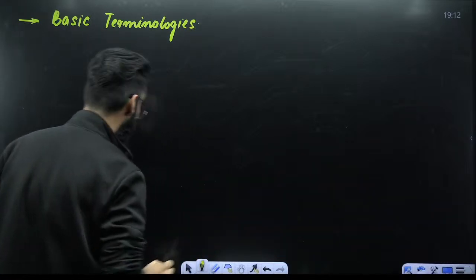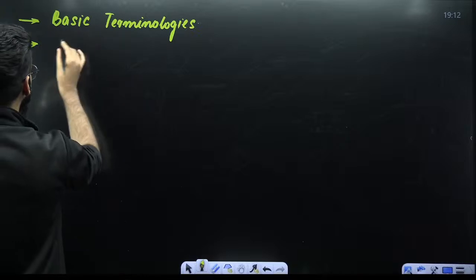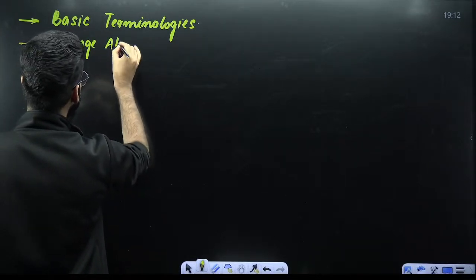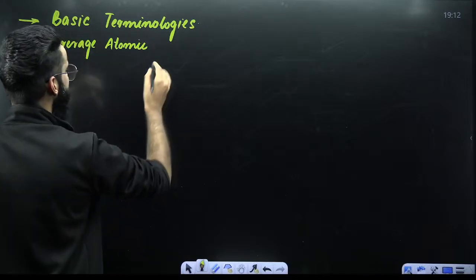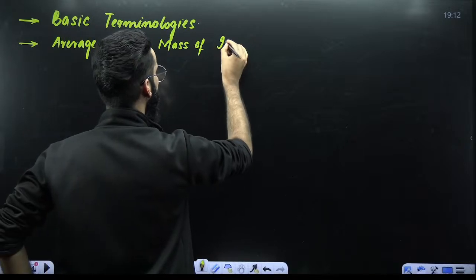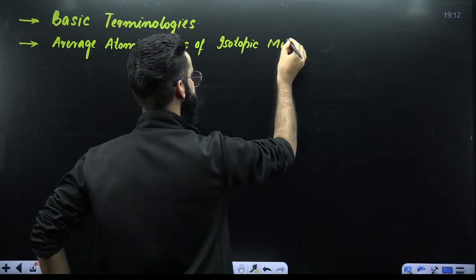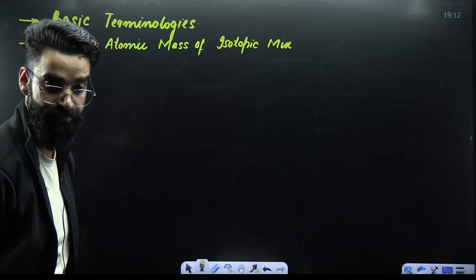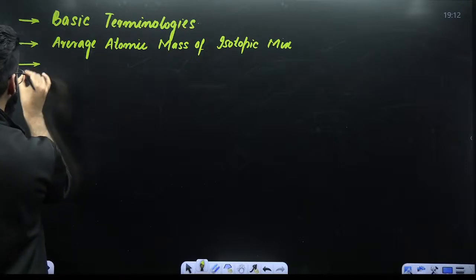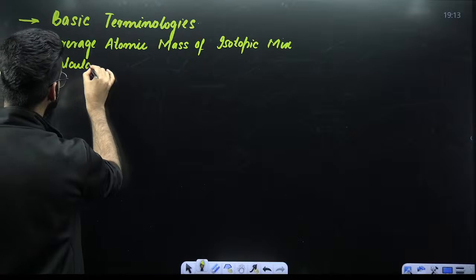Number one. Number two, we shall be talking about the average atomic mass of an isotopic mixture. This is one more important topic from which questions frequently come. This is going to be the second discussion, average atomic mass. Then, my dear students, I'll directly go to the calculation of moles.